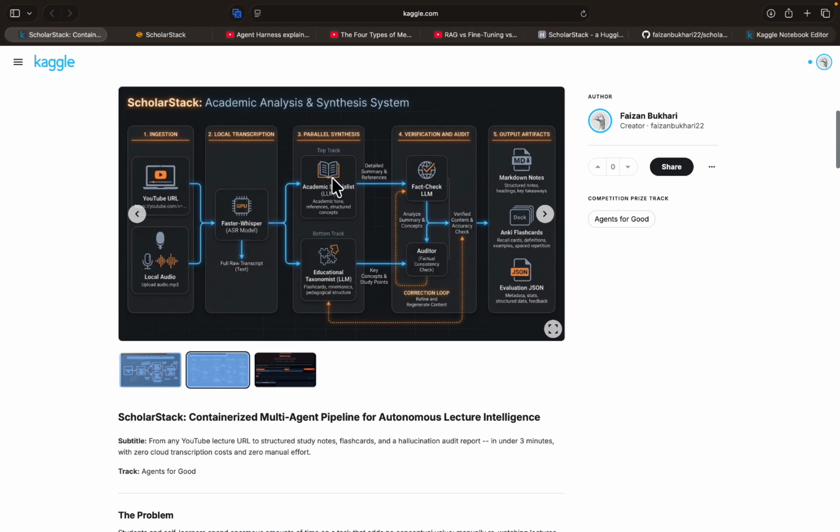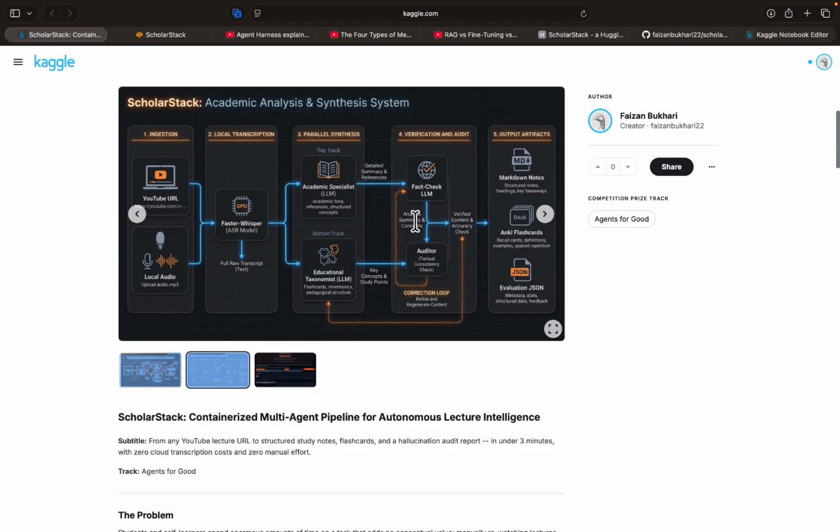Then there are two agents working on Gemini, LLM, or whatever we can set in the environment. But here I am using Gemini as it's a Google ecosystem, and I also got some help from Claude and Perplexity. But the point is, we built something useful, I think. So these are two agents working on that transcription. One agent is trying to summarize the whole content, and one agent is trying to find the key points and what kind of questions we can get from those transcriptions, and create them into flashcards